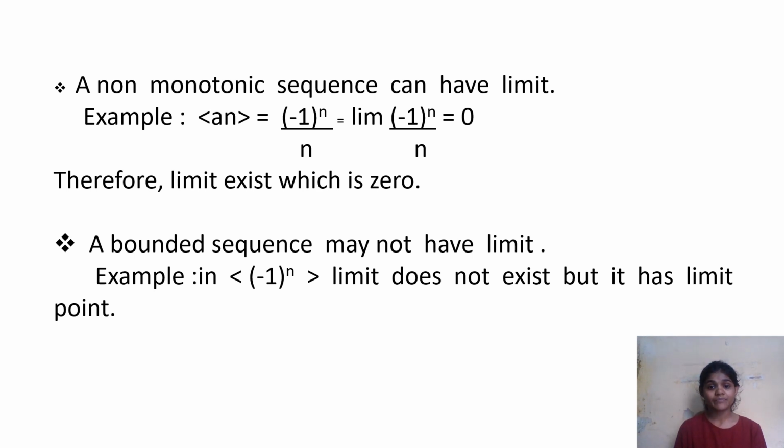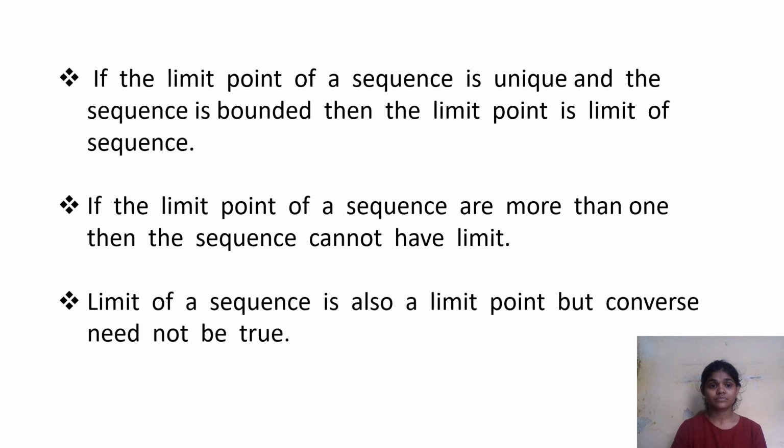A bounded sequence may not have a limit. Take the example of the sequence (-1)^n. Its limit does not exist, but it has limit points. If the limit point of a sequence is unique and the sequence is bounded, then the limit point is the limit of the sequence. If the limit points of a sequence are more than one, then the sequence cannot have a limit. The limit of a sequence is also a limit point, but the converse need not be true.